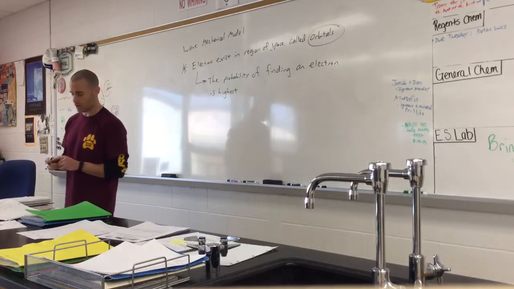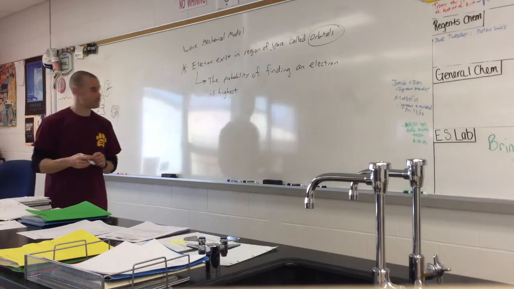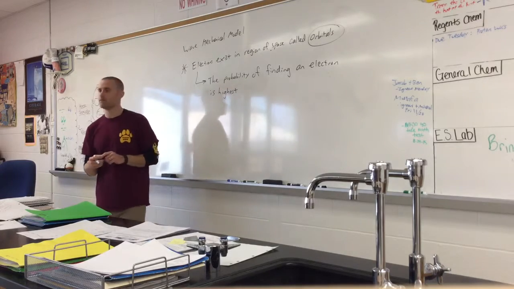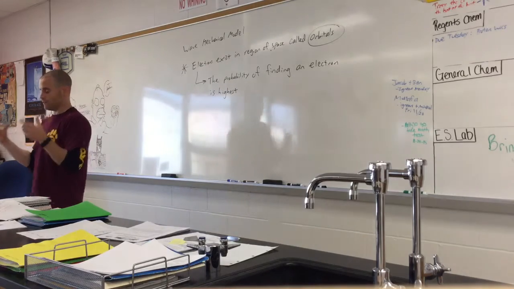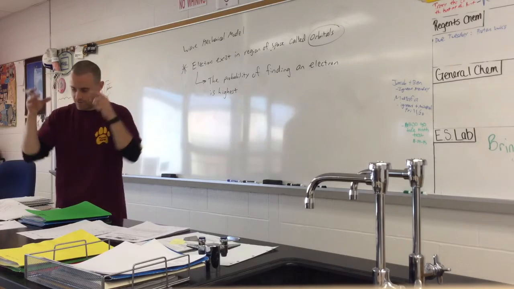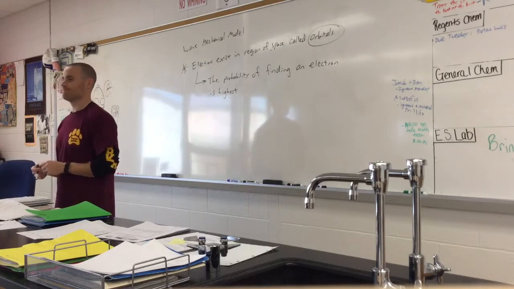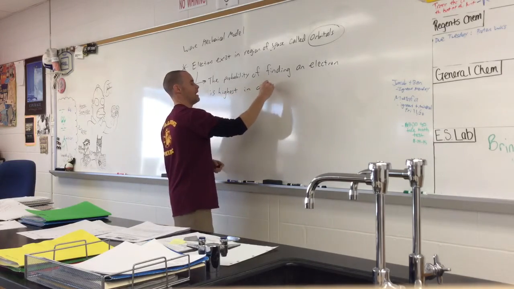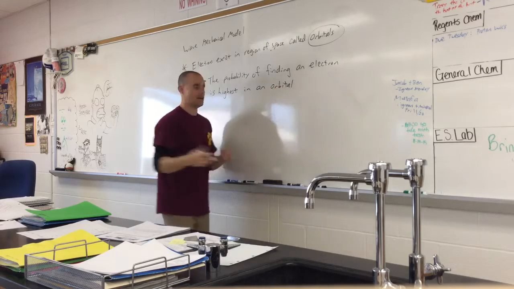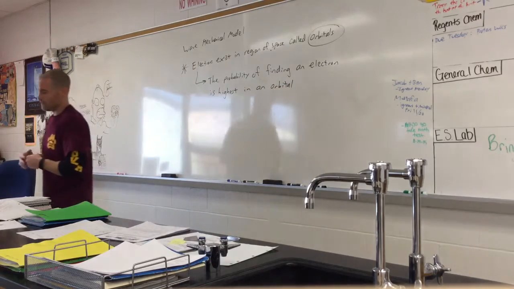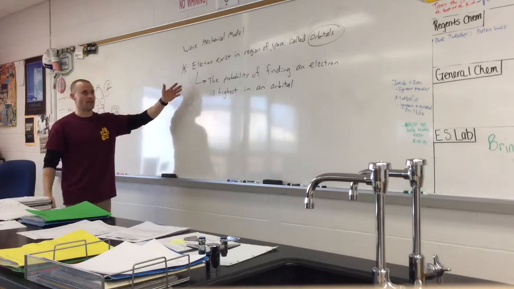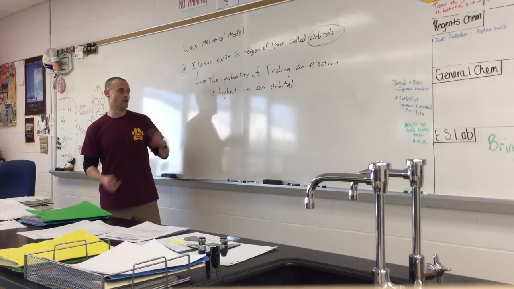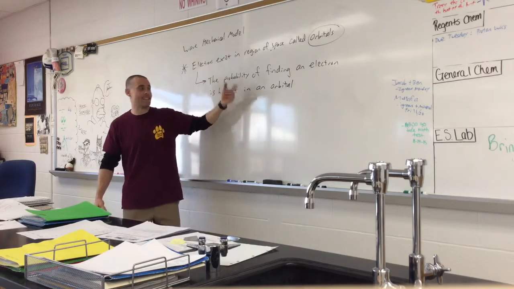Probability of finding an electron is where? If you were to have the ability and technology to look at an atom and you want to find an electron, where should you look? In an orbital. Probability of finding an electron is highest in an orbital. That makes sense, but that's a phrase that you need to understand. In other words, the greatest chance of finding an electron is inside an orbital.